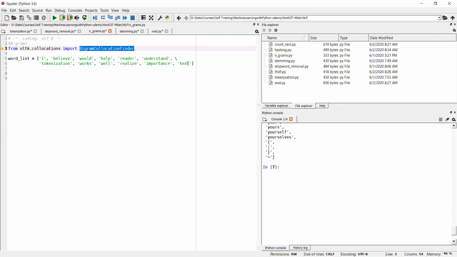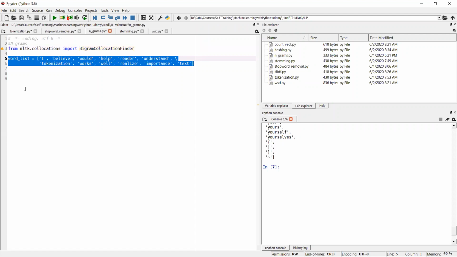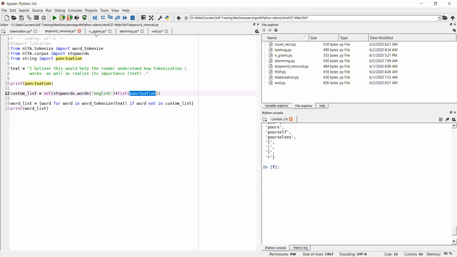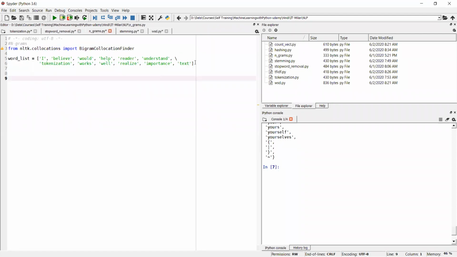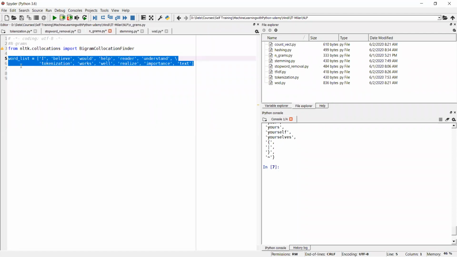I have already taken the list from the previous example, the stop words example. After removing stop words, I have taken this. So this is not a sentence. It is the sentence after processing. I have taken this.